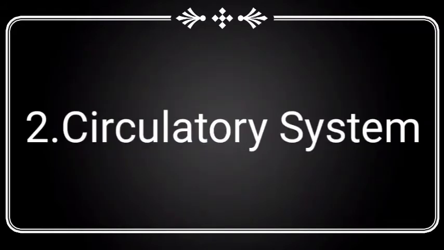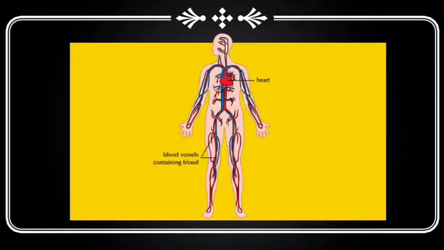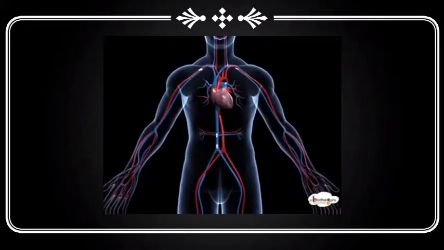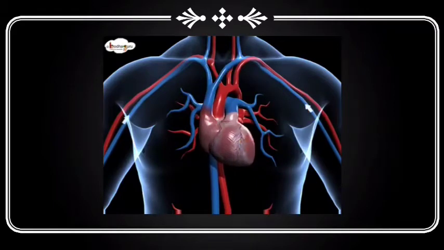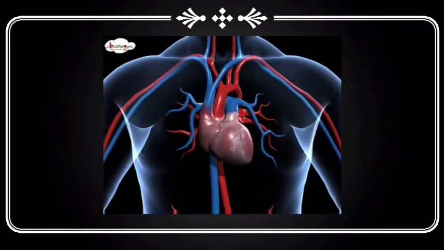The second system is the circulatory system. Heart, blood and blood vessels in our body together are named the circulatory system. The heart gives pure blood to all the parts of the body through the blood vessels.